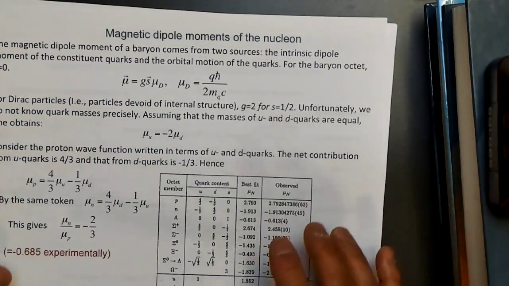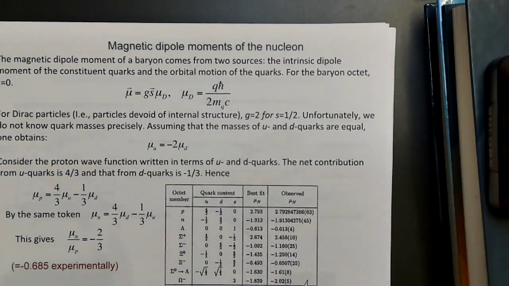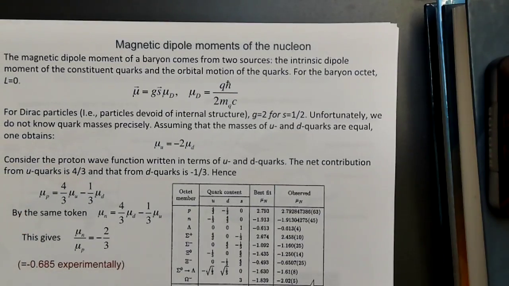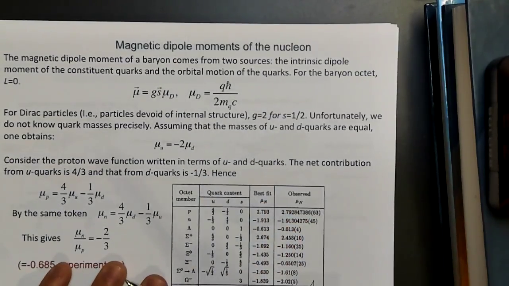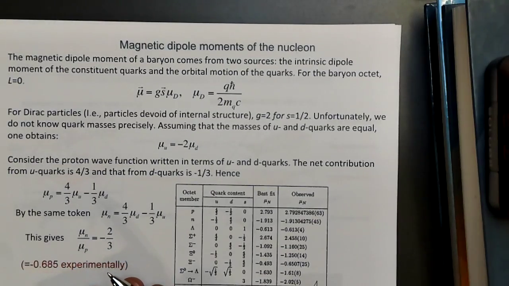We can also now take a look at the magnetic moment of the nucleon. So here we are actually making an approximation, what's called the quark model approximation. And I have to make an admission that the quark model is something that works, but we don't really understand why it works.